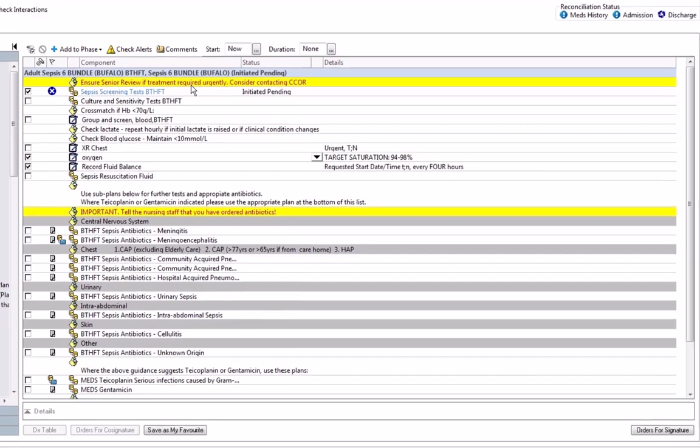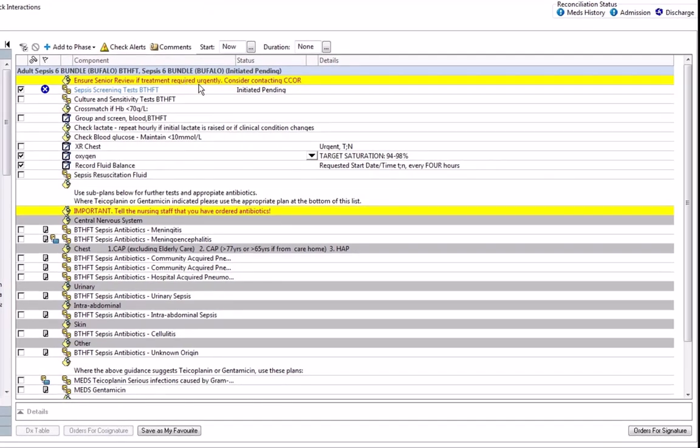what the first thing is suggesting that you do is ensure that a senior review is initiated if treatment is required urgently, and if you feel it's necessary, contact critical care outreach. You also have the ability to request any blood tests that you require for your patients requiring a screen if they haven't already had them.